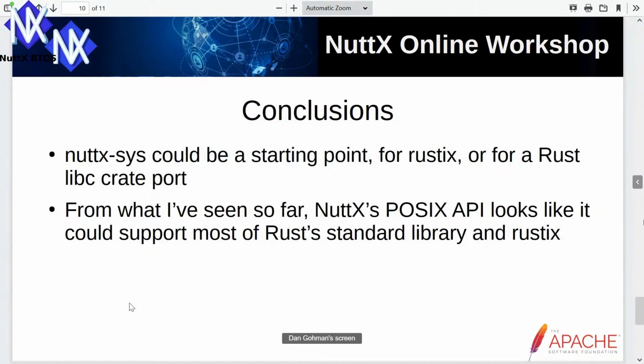So in conclusion, there's this nuttx-sys library that I built, which could be usable on its own, but it could also be a starting point for porting Rustix, or also for a proper Rust libc crate port, which could also be the starting point for a proper Rust target for nuttx. And from what I've seen so far, nuttx's POSIX API looks like it's entirely suitable for porting the Rust standard library, as well as Rustix. And that is my presentation.